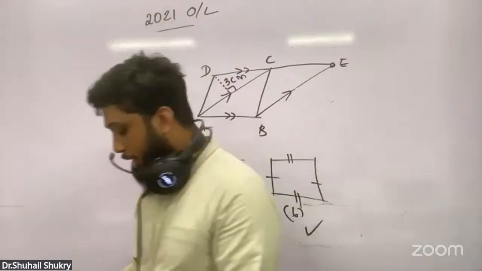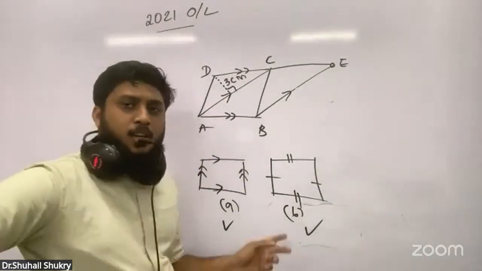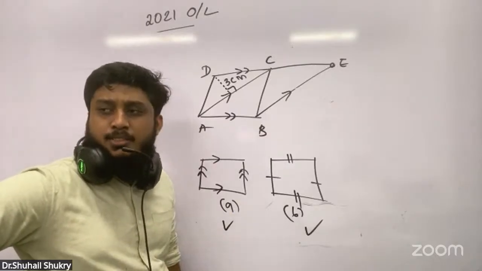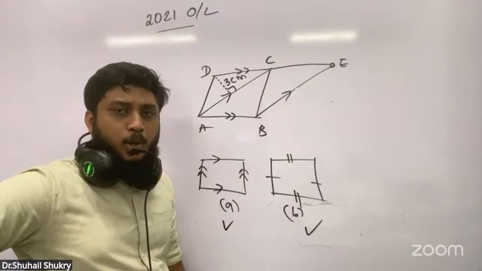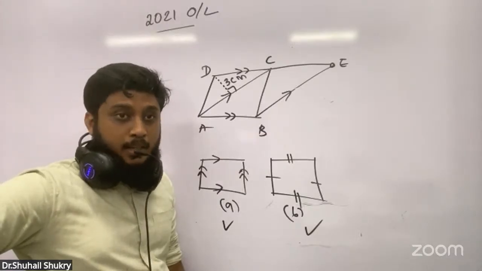Again, you have to understand how weak in knowledge. You haven't given the reason, but it is a parallelogram.